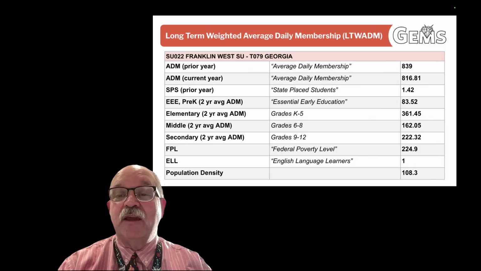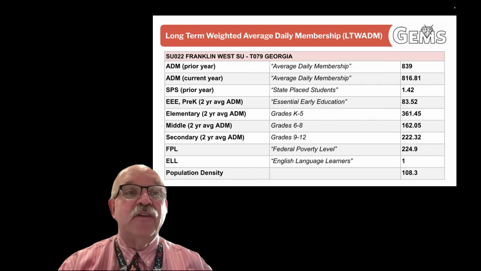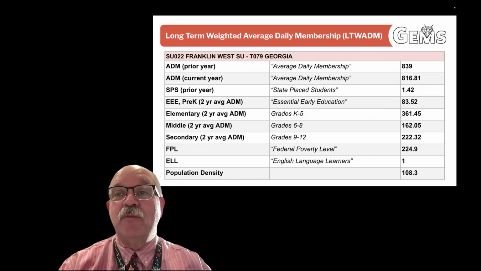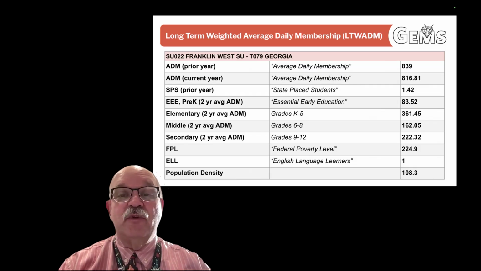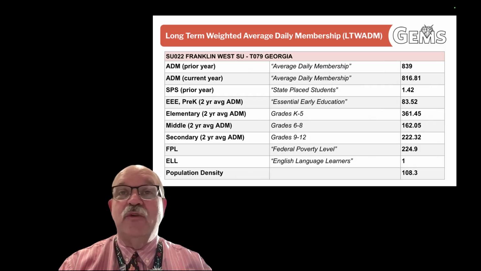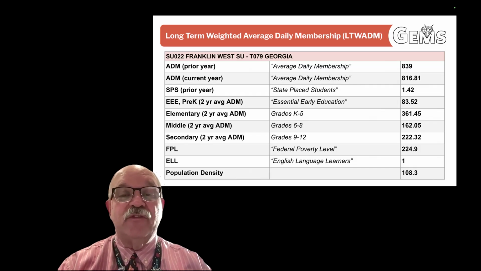And you may ask, how do you get 0.81 of a student? This is based on enrollment. So if during that 25-day period, a student enrolled or unenrolled, you would get a partial. If they enroll in the school halfway through, you get a 0.5. If they enroll or unenroll after 19 days, you may get a 0.81. So this is pretty close to an actual number of student count. And in Georgia, this counts all students from pre-K through 12.